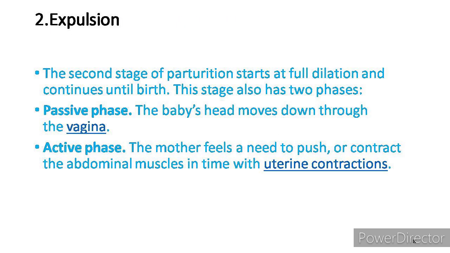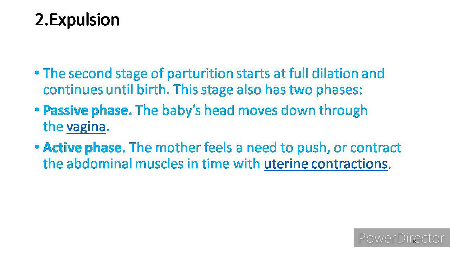Second is the expulsion phase. It is the second stage of parturition, starting at full dilation and continuing until the birth. This stage also has two phases, passive and active. In the passive phase, the baby's head moves down through the vagina, and in the active phase, the mother feels a need to push or contract the abdominal muscles at the time of uterine contraction. The active phase lasts about 45 minutes for women who are having their first baby. For women who have already had a vaginal delivery, the active phase lasts about 30 minutes.